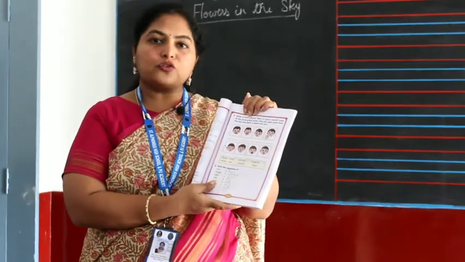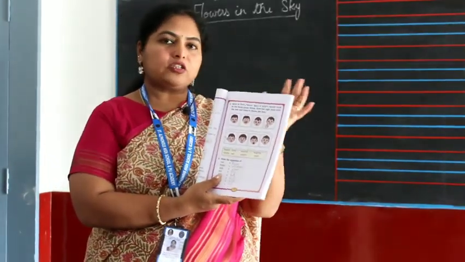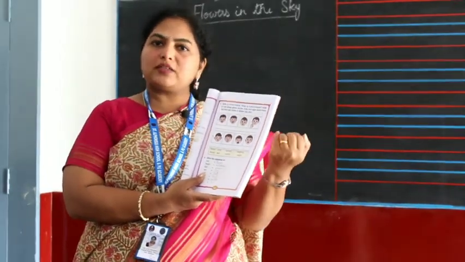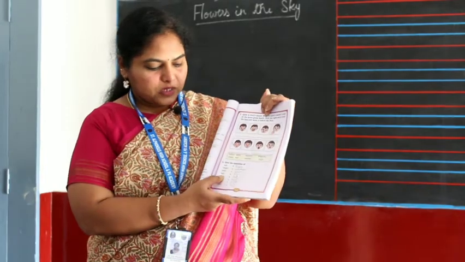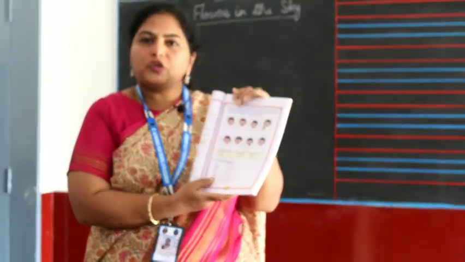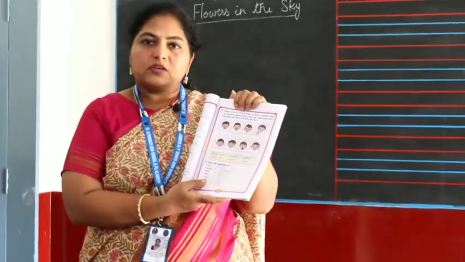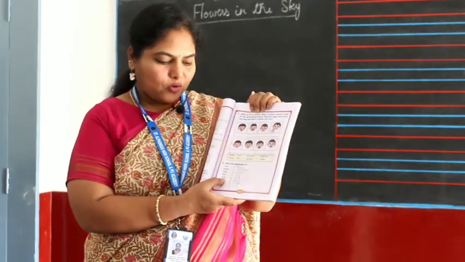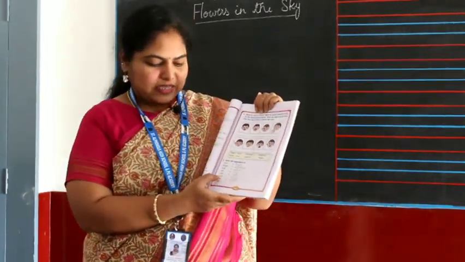Wet. Your clothes are wet. And when you put it out in the sun, what happens? It dries. So opposite for wet is dry. Cold. You feel cold during winter. So during summer, how do you feel? Hot. So cold, hot. Good.